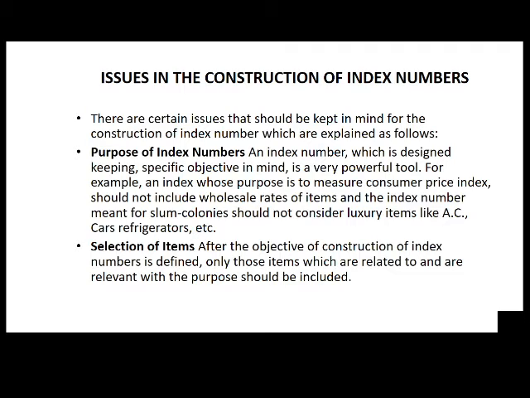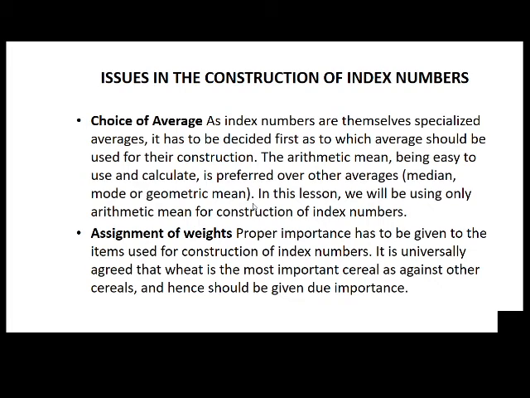So next issue, selection of items. After the objective of construction of index number is defined, only those items which are related to and relevant with the purpose should be included. So next issue, choice of an average. Index numbers are themselves specialized averages.